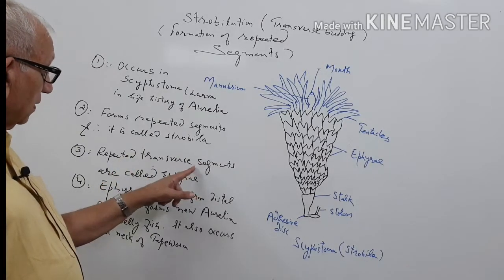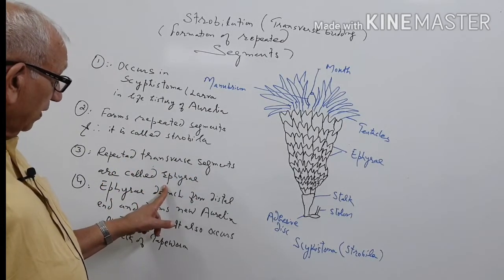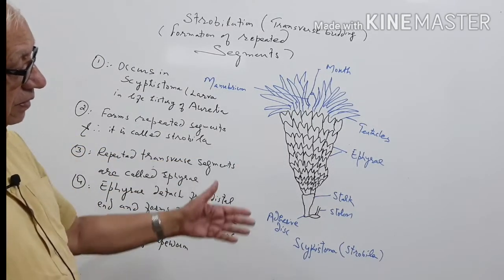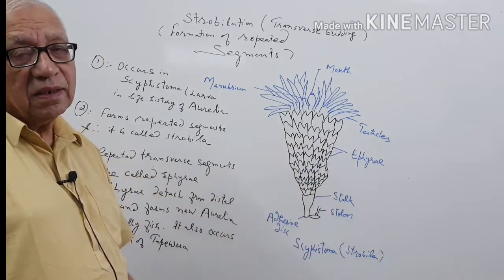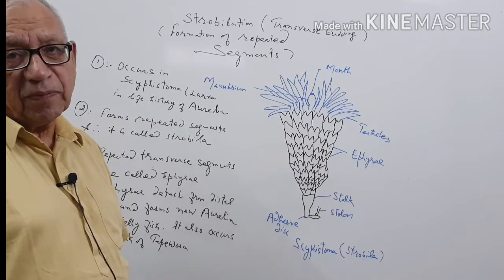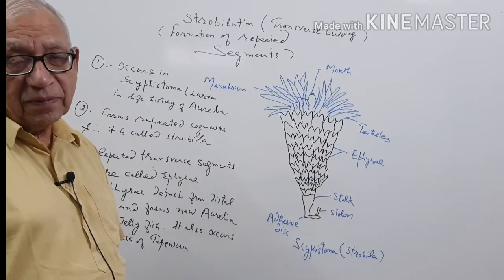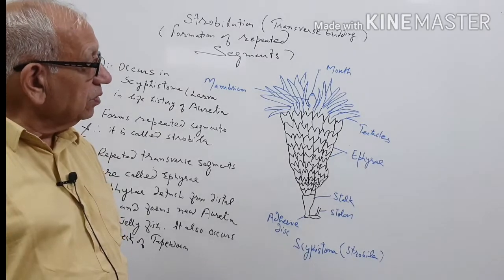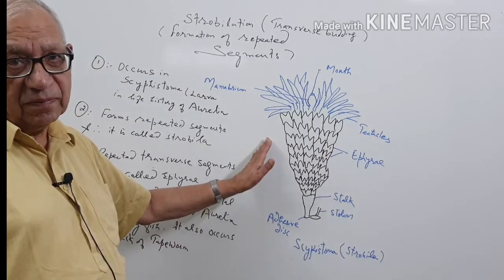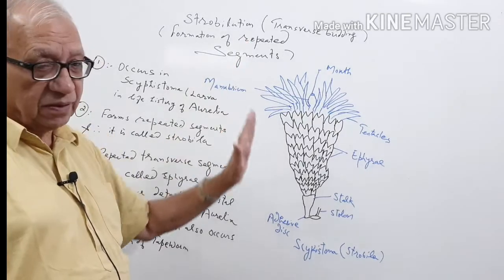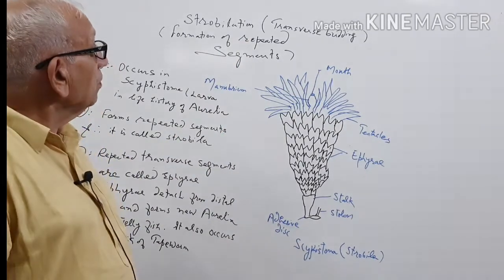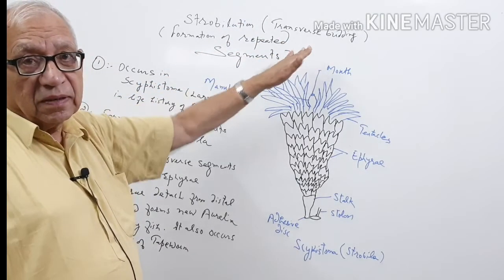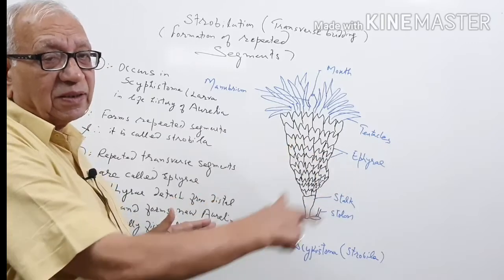Repeated transverse segments are called ephyrae. These ephyrae detach at the distal end and lead a free swimming life. But after some time, they metamorphose into jellyfish. This is how strobylation occurs. Once again, strobylation is just a transverse budding, that is budding which occurs transversely.